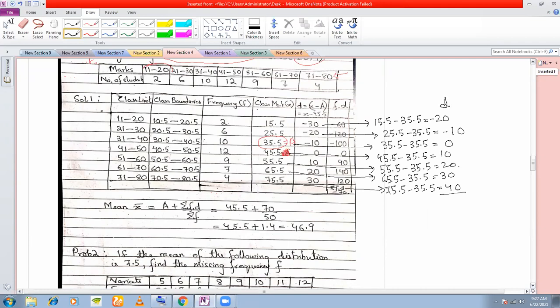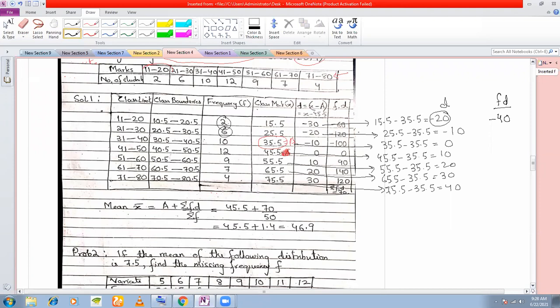Okay, now if you add up this, see how much you get. This is 60, 100, 100 minus 30 is 70, right? No, you don't need to add up this. You first multiply. These are the values of d. Now you calculate the f into d values. So f into d: 2 into minus 20 will give you minus 40.